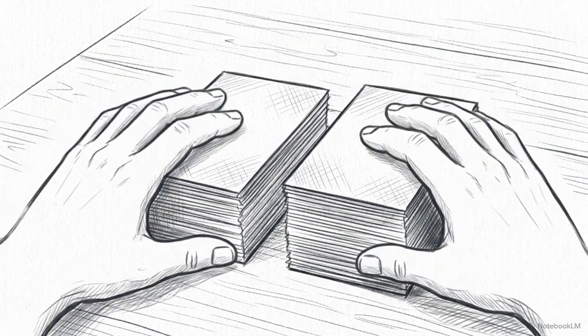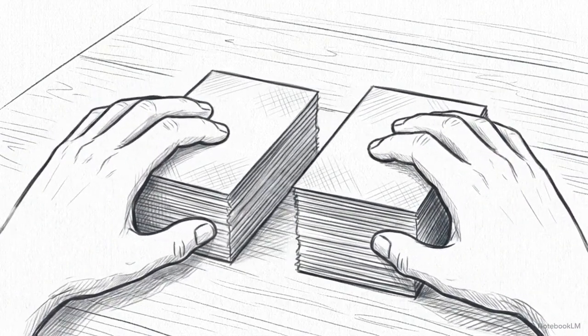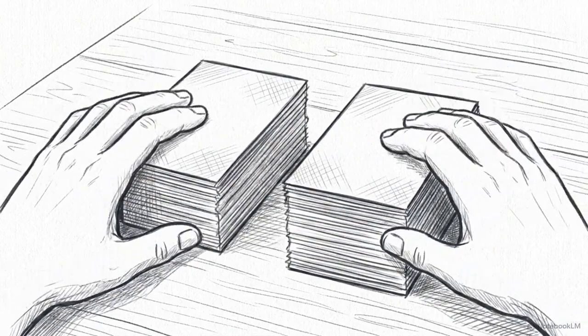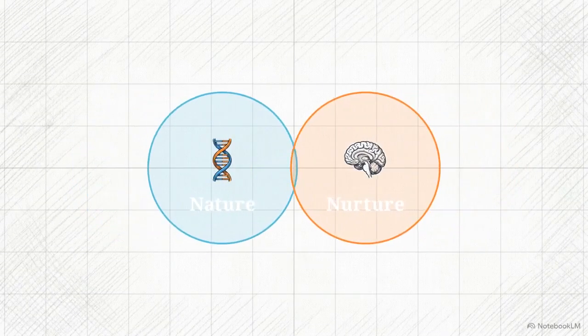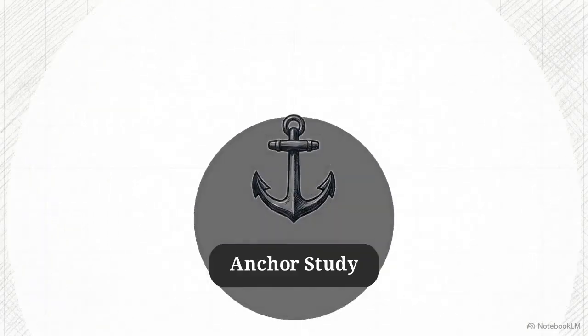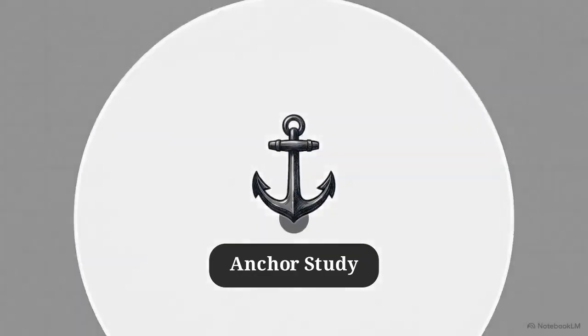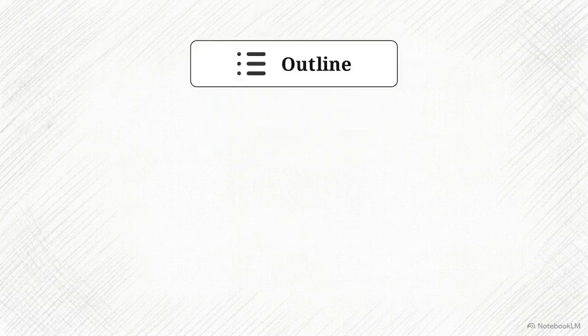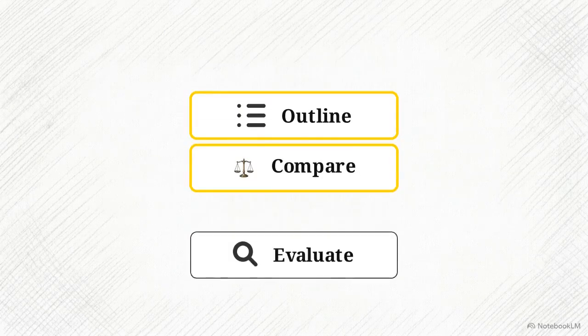To secure top marks in the Issues and Debates section, you must master the confusion pairs by splitting them apart. Link every pair to a single anchor study and evaluate the real-world impact of choosing one side over the other. Examiners penalize rote textbook paragraphs. They reward precise terminology and strict adherence to the command words, whether that's outline, compare, or evaluate.